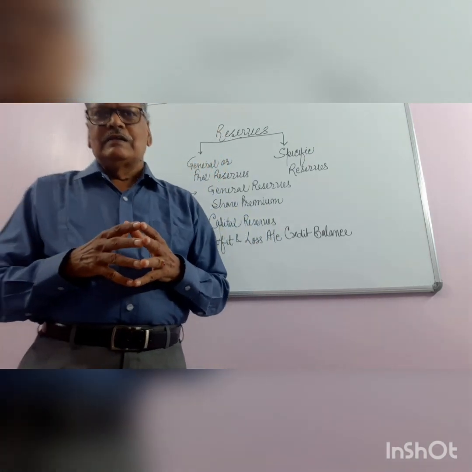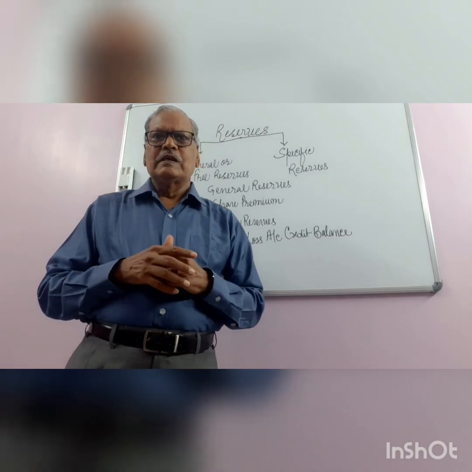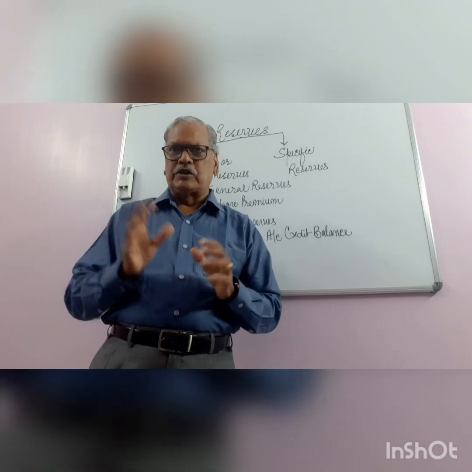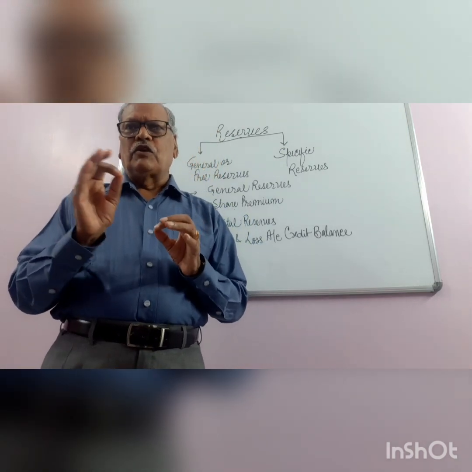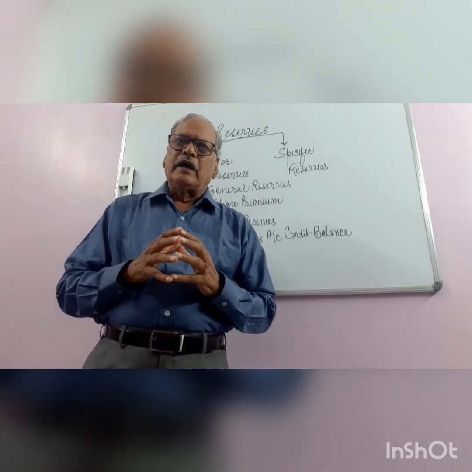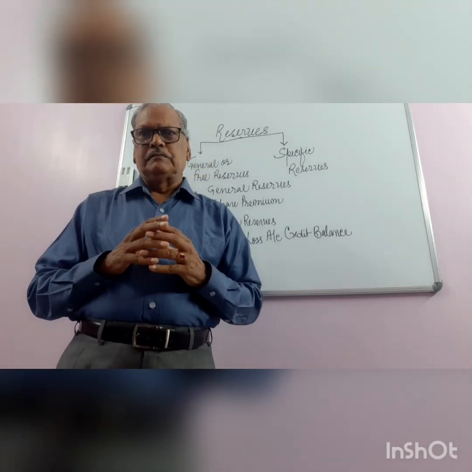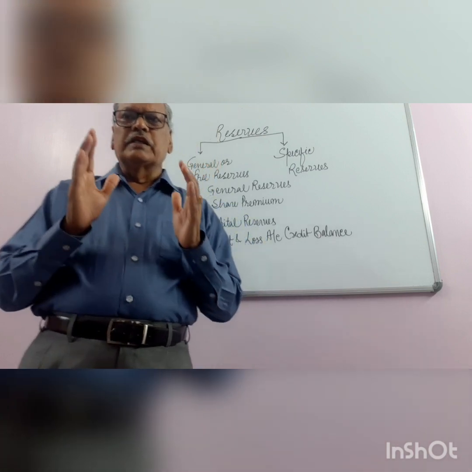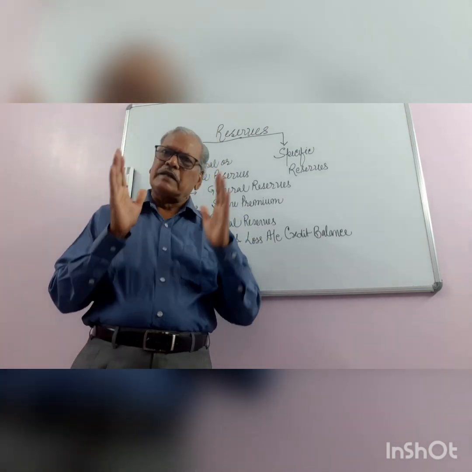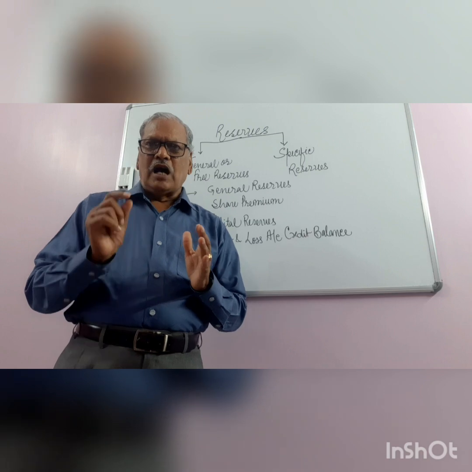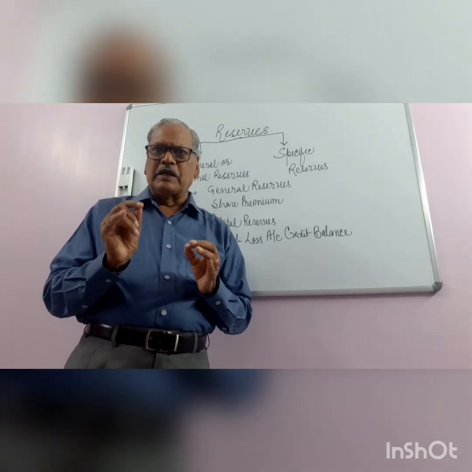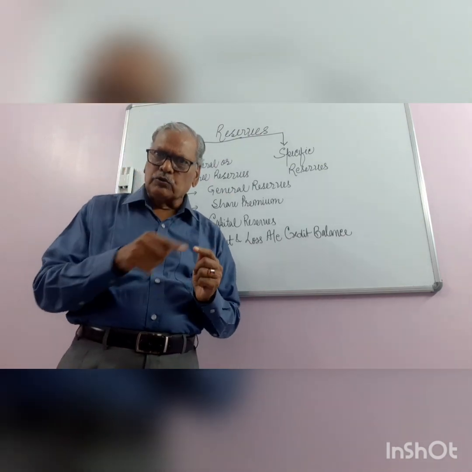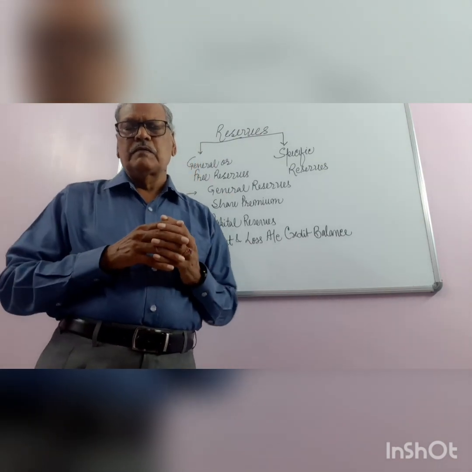Today, I am going to address four specific points related to the balance sheet. And this balance sheet is of a company. And these four specific points are: point number one, how the reserves in the balance sheet are created. Point number two, how to capitalize these reserves.